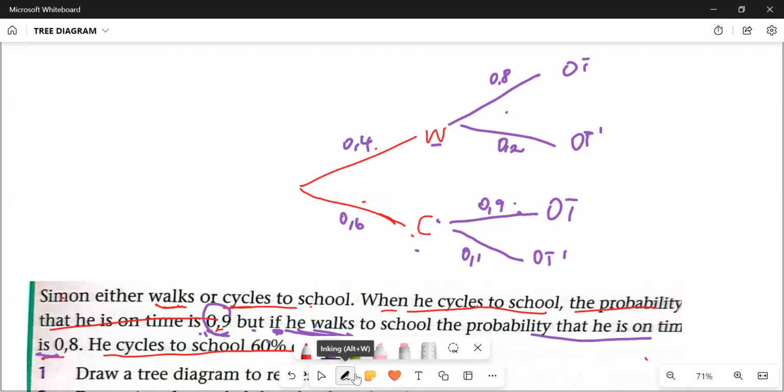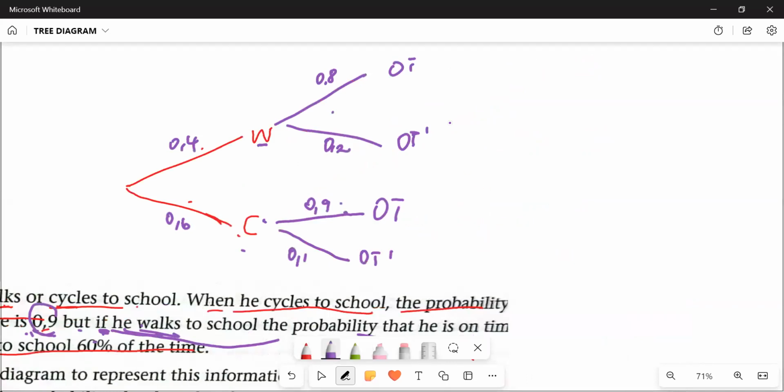And then let's go and write our possible outcomes. Then what are we going to have as our possible outcomes? He walks and then he's on time. Okay? He walks, on time not. He cycles, on time. He cycles, on time not. And then how do you get this one? You get it by saying 0.4 multiplied by 0.8. This one, 0.4 multiplied by 0.2.